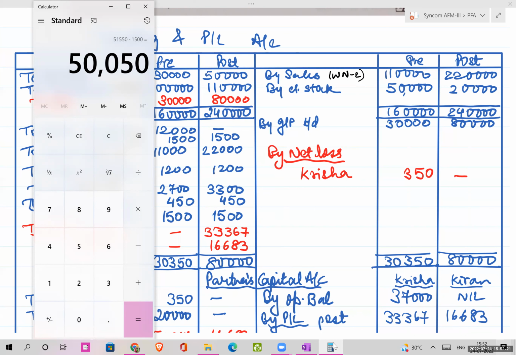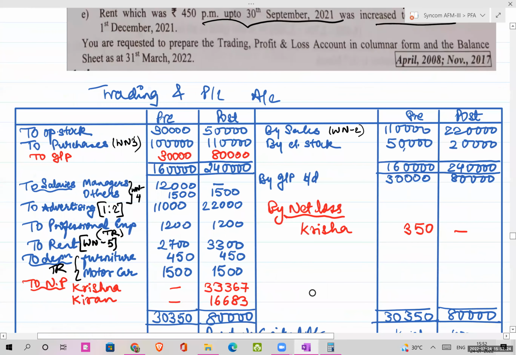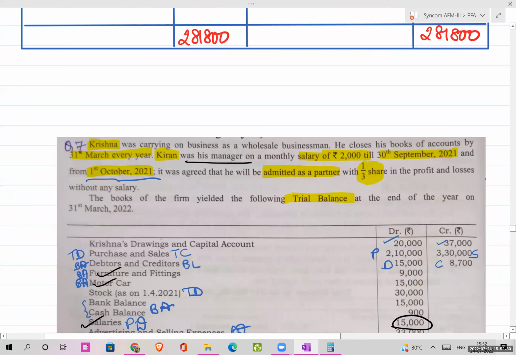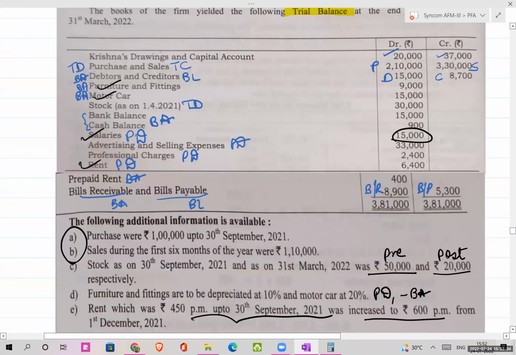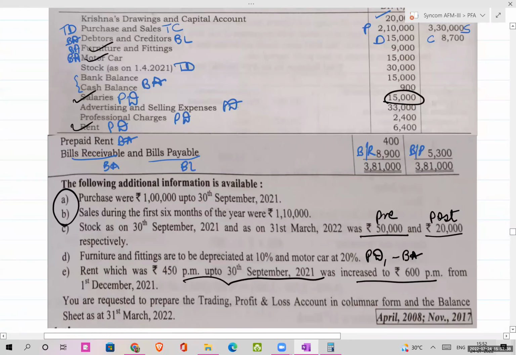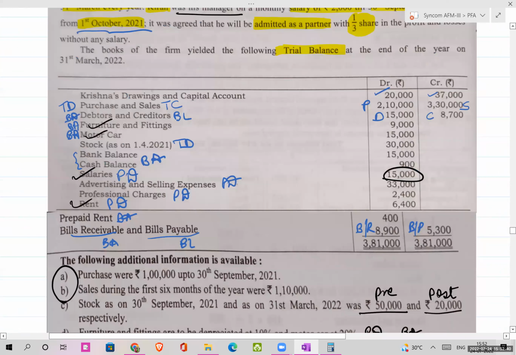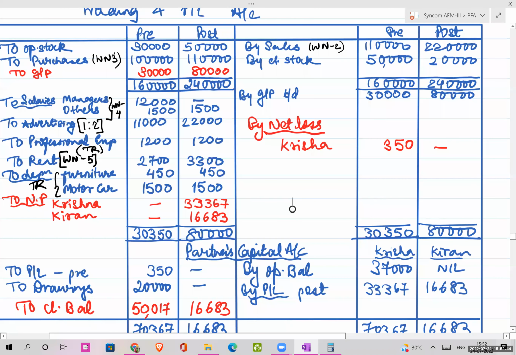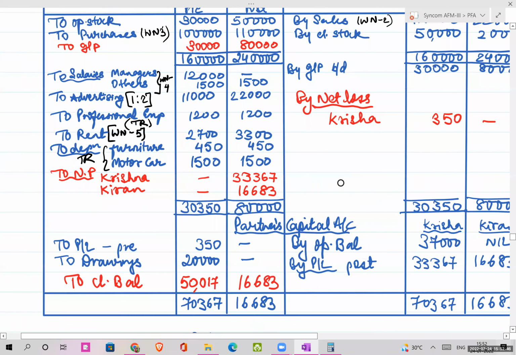Obviously, the ratio is given. The old ratio is already given. In that case you'll have to take it equal here because the ratio is not mentioned here. Very strange. The ratio is not given.